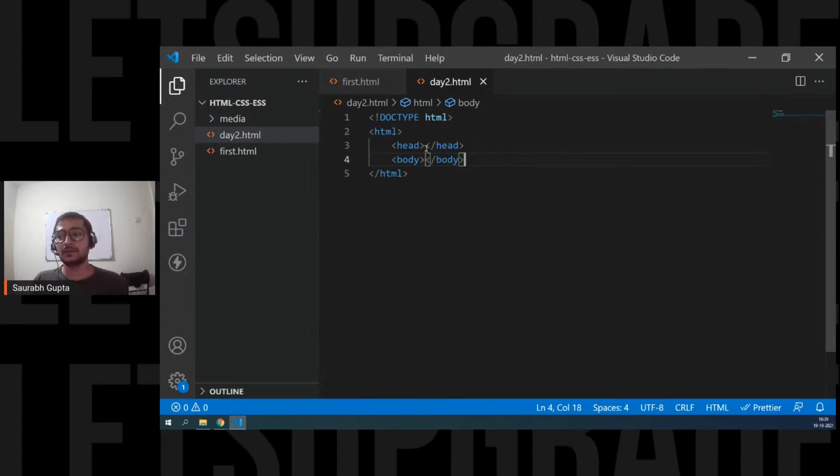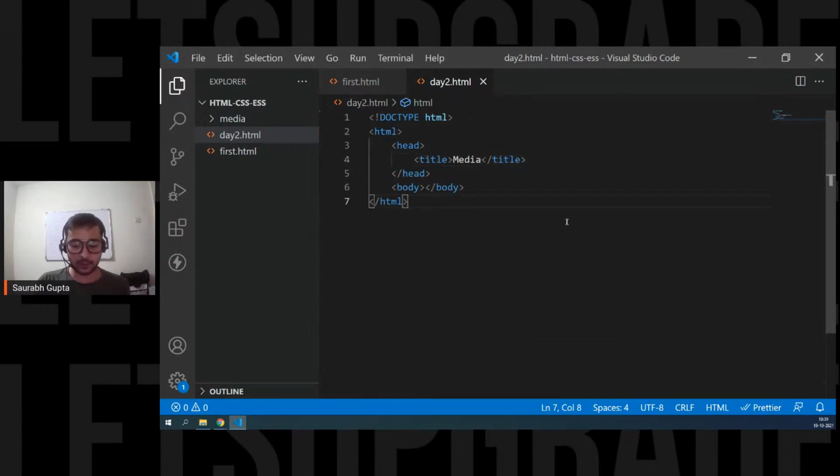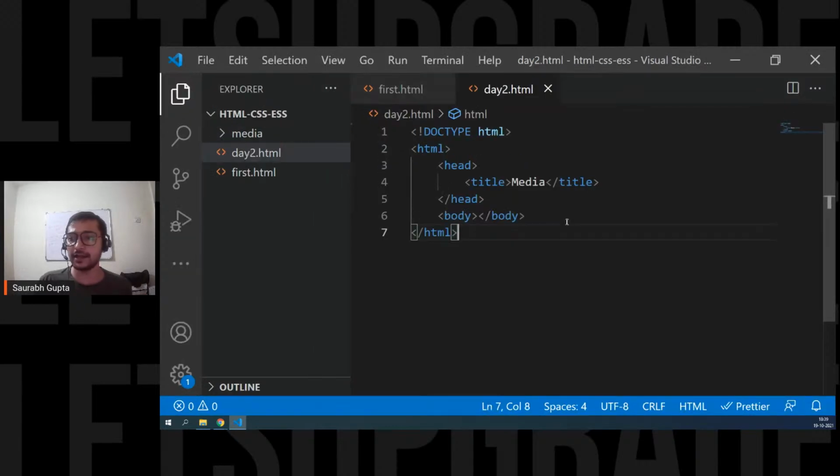Okay. So let's go. Let's write title, and in the title, I'll write media. And yes, I'm also going to increase the font size a little bit so that you guys can see my screen properly. Okay, now let's run this page and then let's start.